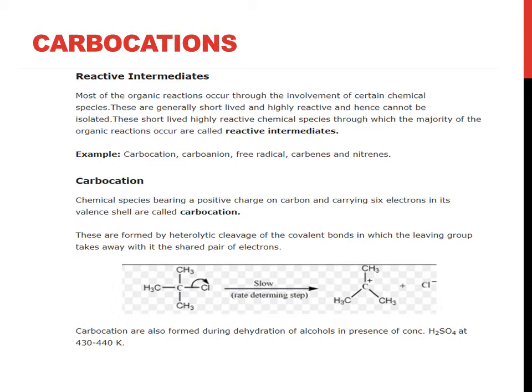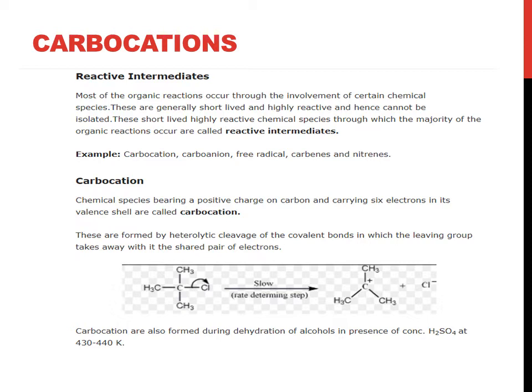So start with carbocations. Chemical species bearing a positive charge on carbon and carrying 6 electrons in its valence shell are called carbocations. These are formed by heterolytic cleavage of the covalent bonds, in which the leaving group takes away with it the shared pair of electrons.